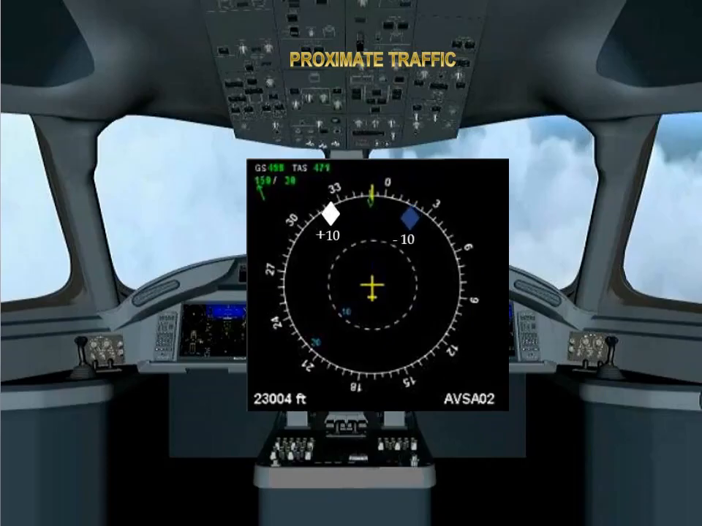Proximate traffic is identified by a solid white or blue diamond. In the event of an advisory, this symbol indicates that the aircraft is not the intruder generating the advisory, illustrating that the closest traffic may not necessarily be the most threatening.